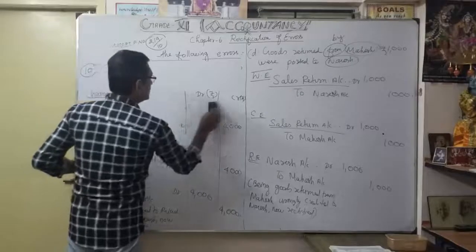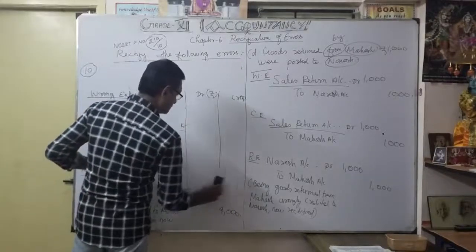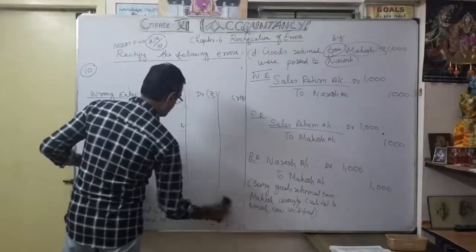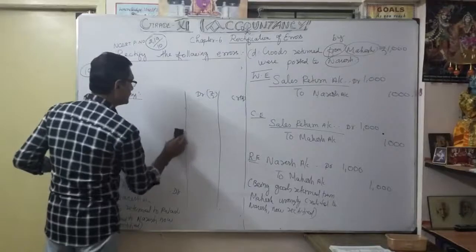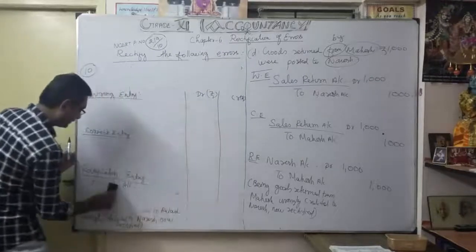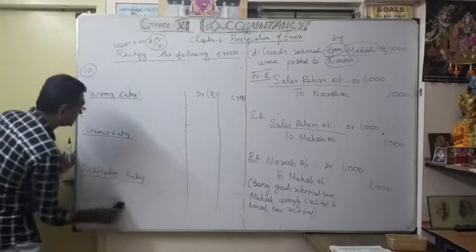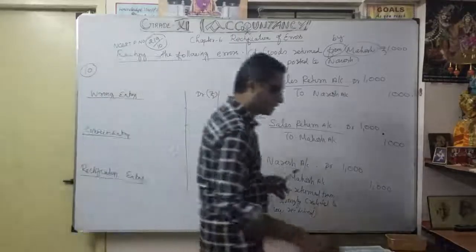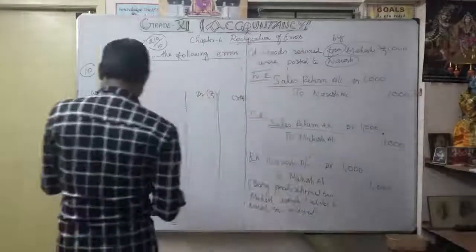We have to draw the line for debit and credit, and the rupee currency symbol is very important. You have to write the correct entry, wrong entry and rectification entry fully, for easy understanding yourself. So what is the transaction here? They given cash sales rupees 3000. See here.